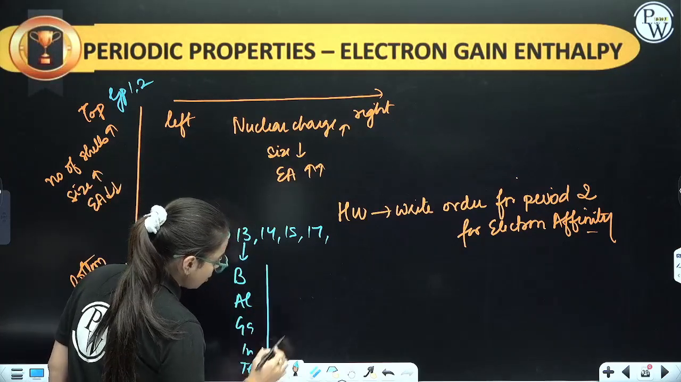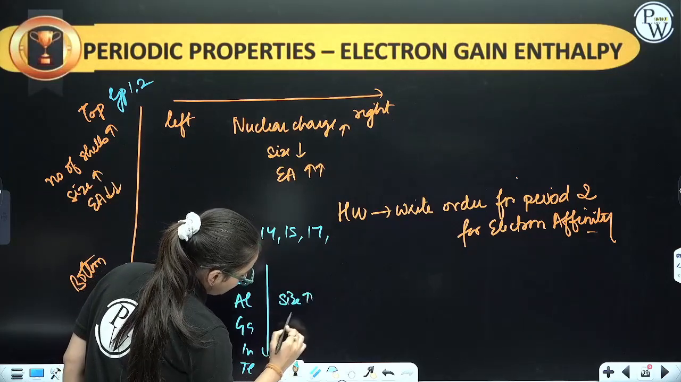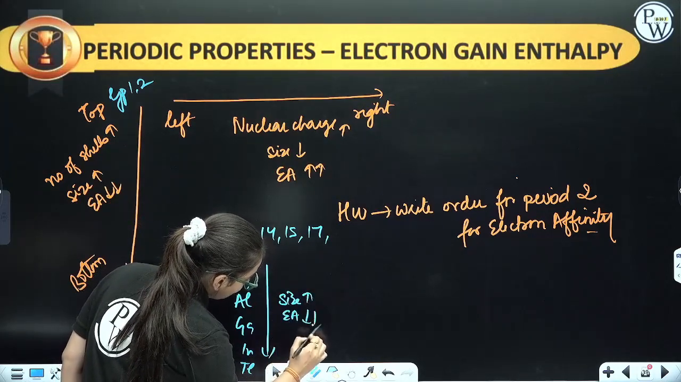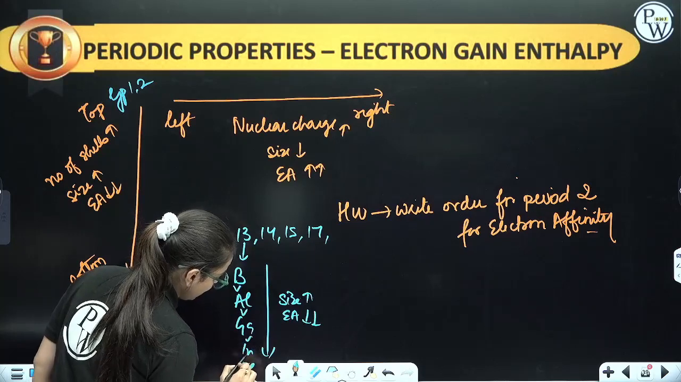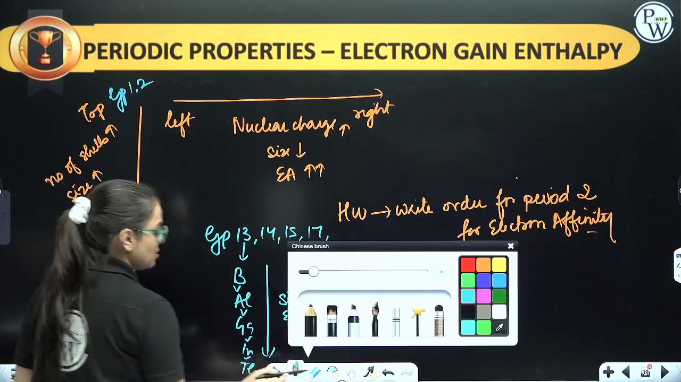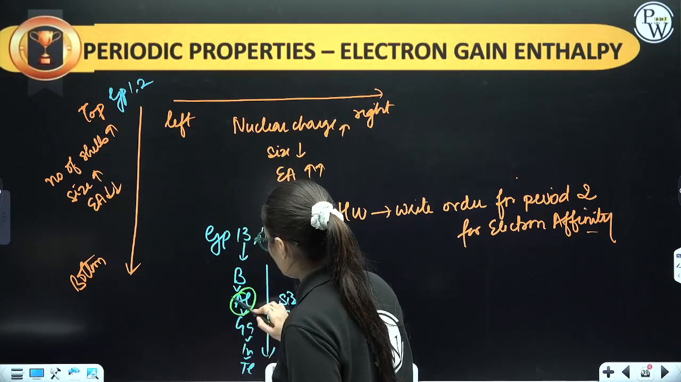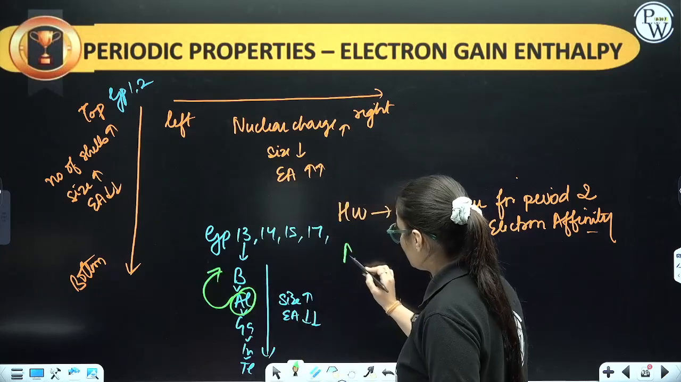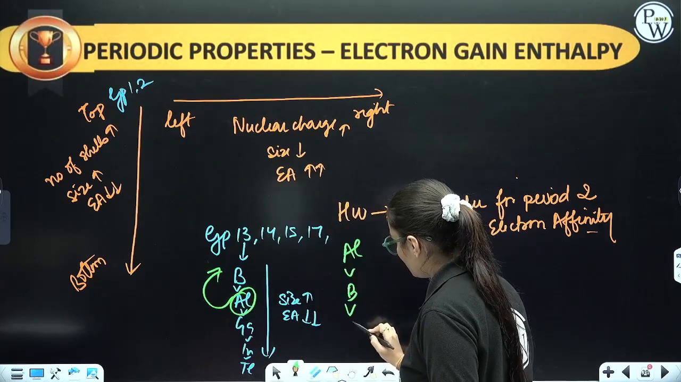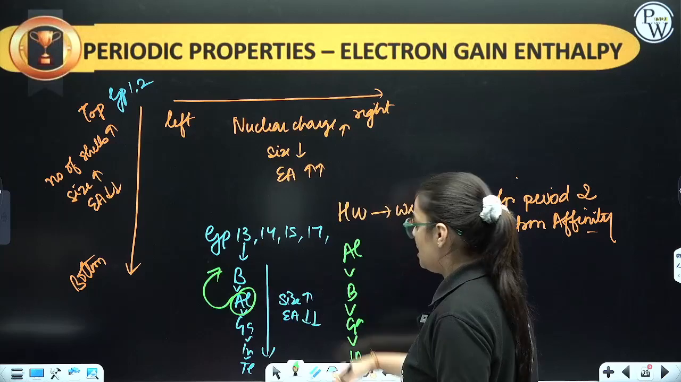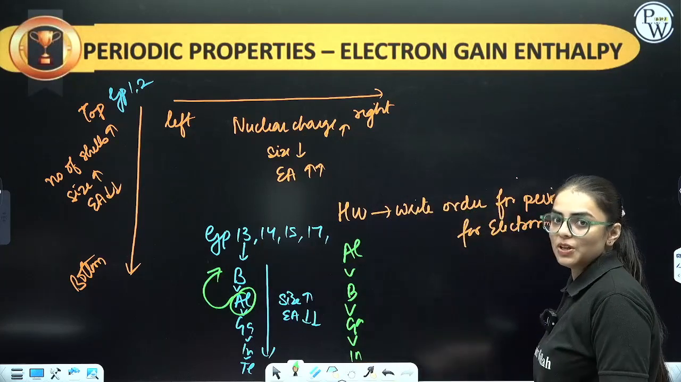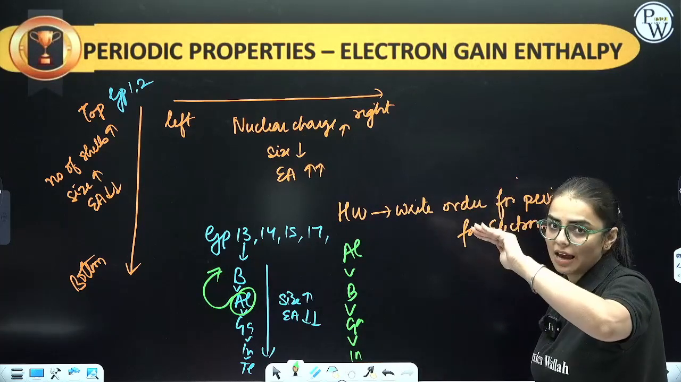As you move from top to bottom, size basically increases, so electron affinity should decrease. That means boron should have highest, then aluminium, then gallium, then indium, then thallium. But this is incorrect. The second element will have higher than the first one. So, order will be aluminium will have highest, then boron, then gallium, then indium, then thallium. Similarly, in the case of carbon family, silicon will have more than carbon.